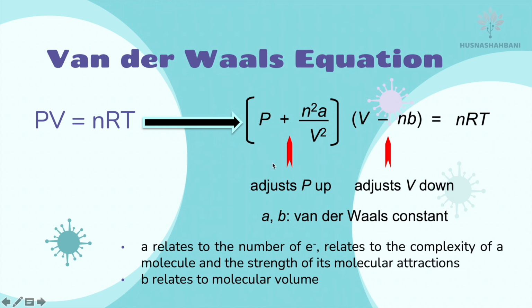So that's why we have to adjust PV = nRT to become (P + n²a/V²)(V − nb) = nRT. This is the van der Waals equation for real gas.